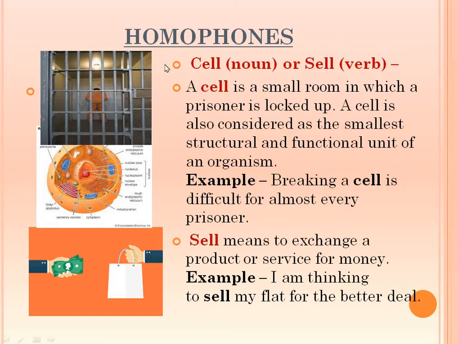So these are nouns. But sell, S-E-L-L, means to exchange a product or service for money. I am thinking to sell my car, or sell my flat for a better deal. Sell is an action, a verb, S-E-L-L. And this one is C-E-L-L.